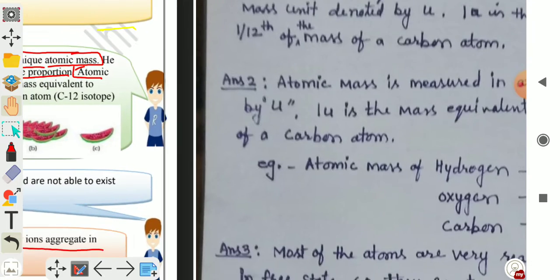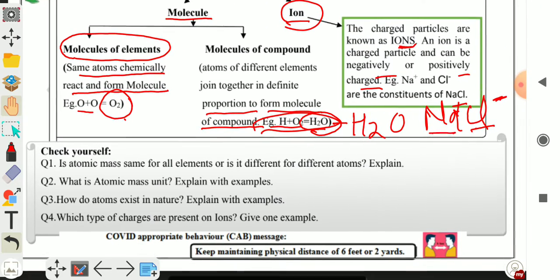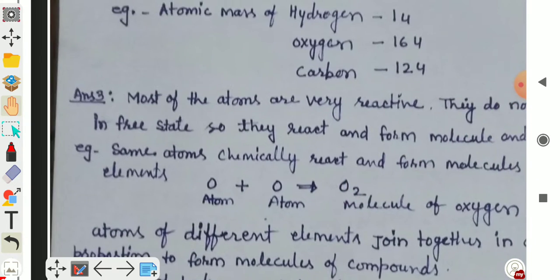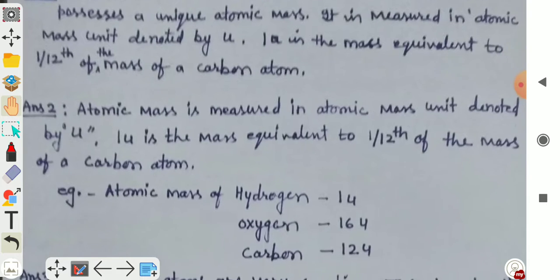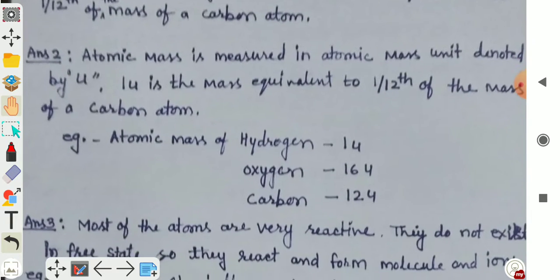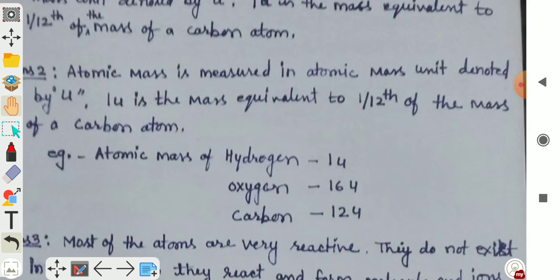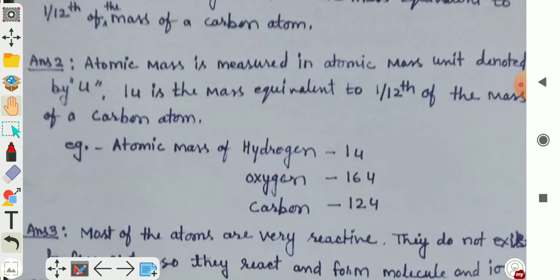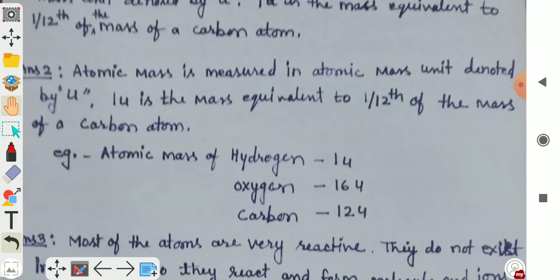Question 2 is: what is atomic mass unit? Explain with example. Atomic mass unit क्या होती है बच्चों? Atomic mass unit is the measuring unit for atomic mass, denoted by U. Atomic mass को measure करने के लिए हम जिस unit को use करते हैं that is called U or atomic mass unit. 1 U is the mass equivalent to 1/12 of the mass of carbon atom.